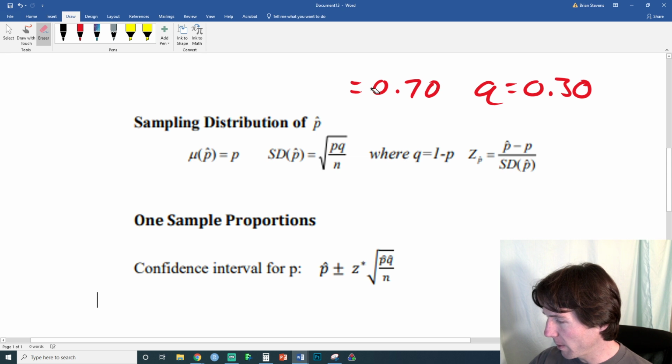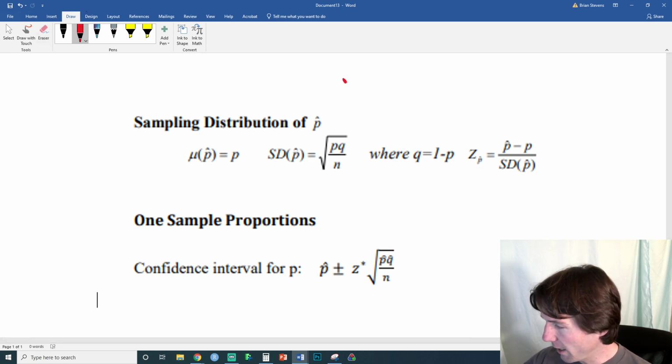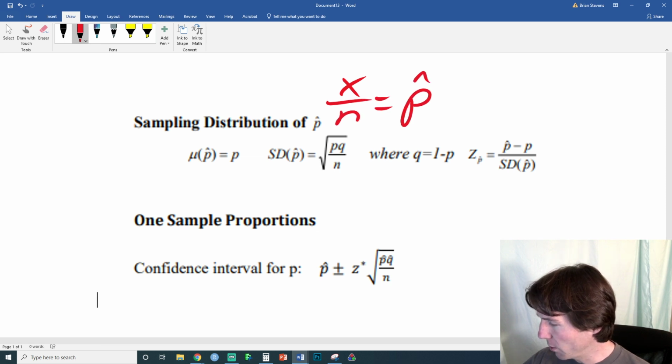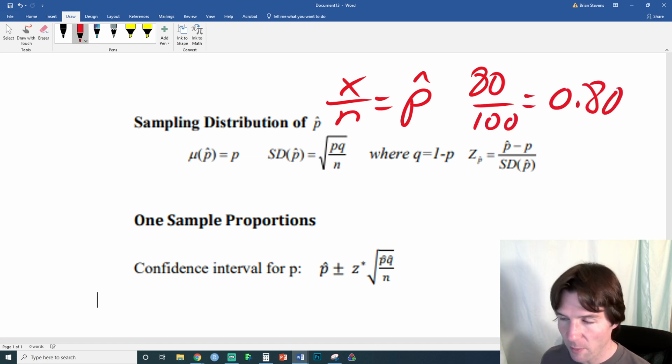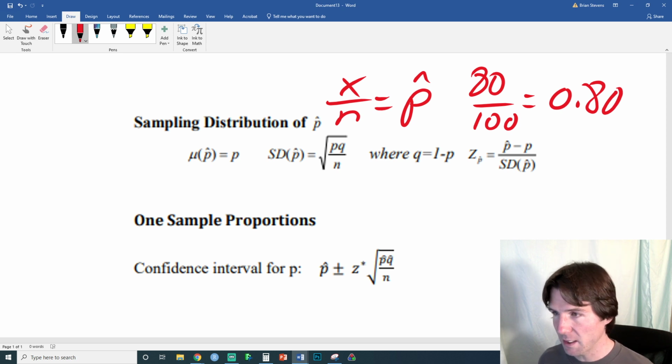This formula is not on the page. It's not a very tough one, but I'll write it down for you. The formula there would be x over n equals p hat. And so what you heard was 80 out of 100 students. And so p hat, the sample proportion, and just think about it, 80% of my sample like Taco Bell. And this is from a sample size. Now, that's not the truth. That's in a sample, I observe 80% of the students liking Taco Bell. We can then ask if that's unusual.